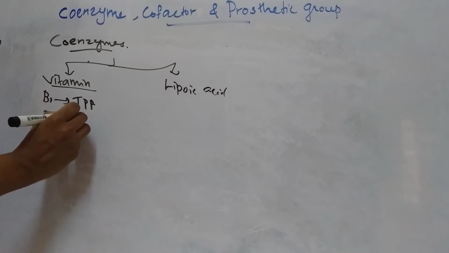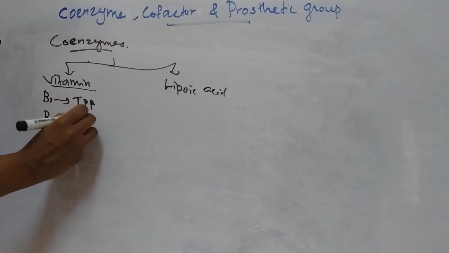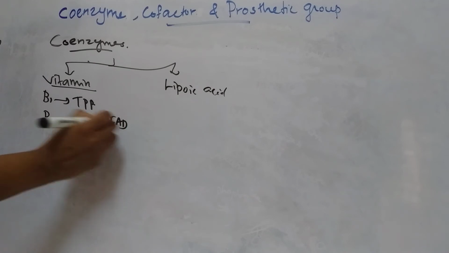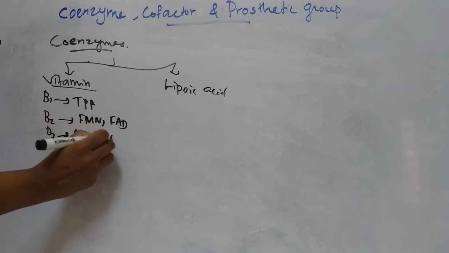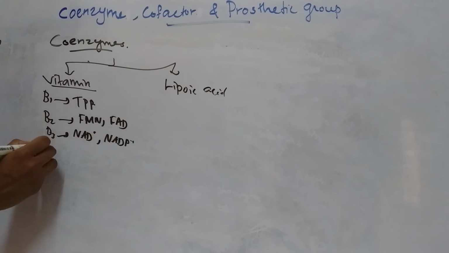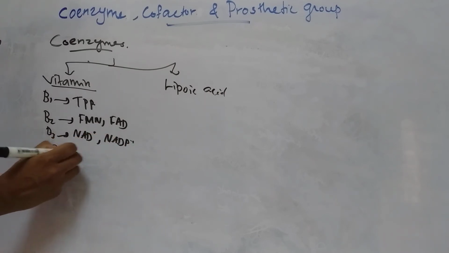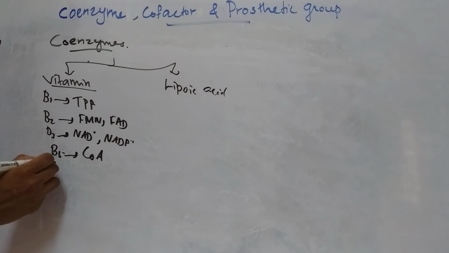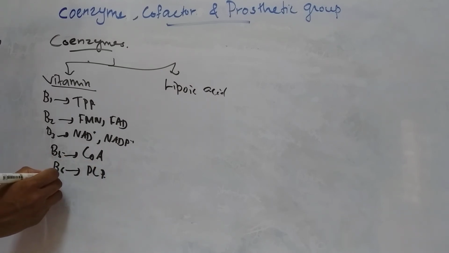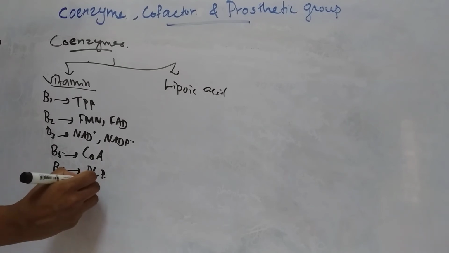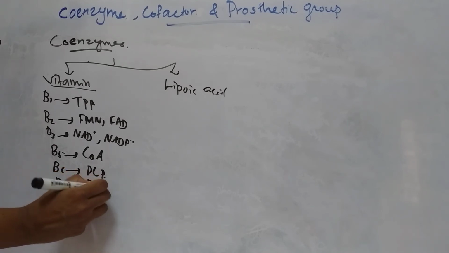B2, it is FMN, FAD. Then B3, it is NAD+, NADP+. B5, coenzyme A. B6, it is pyridoxal phosphate, PLP. B7, biocytin.